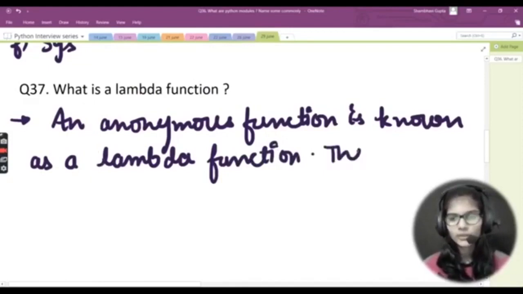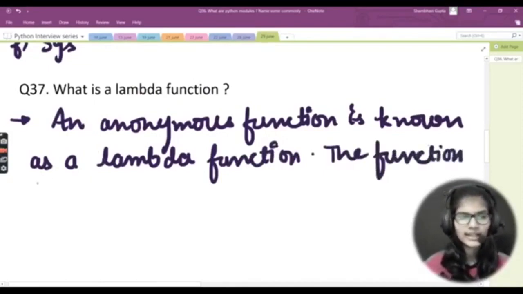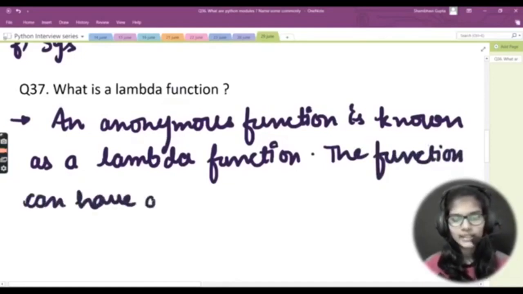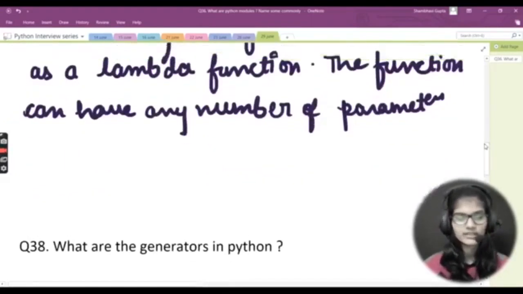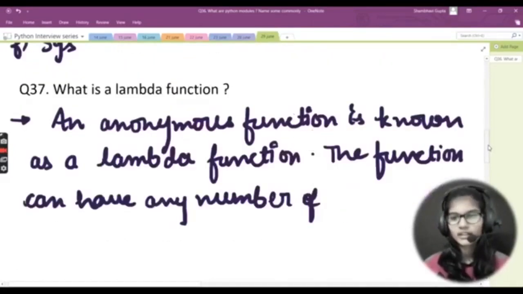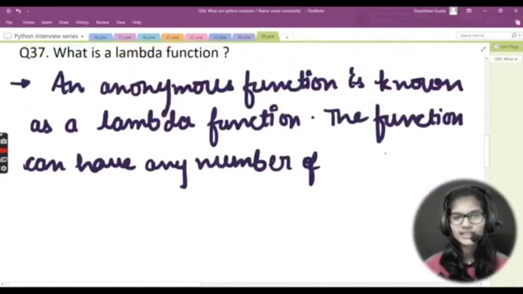After the full stop, I would write the function. The function can have any number of parameters. It can have any number of parameters. Let me write that again. So basically, it can have any number of parameters like this.